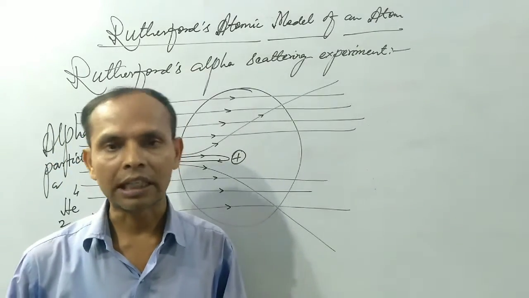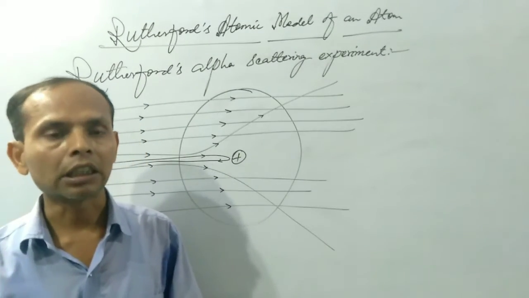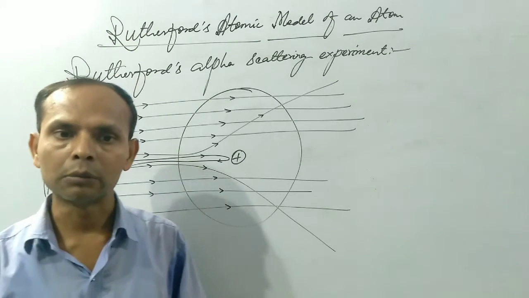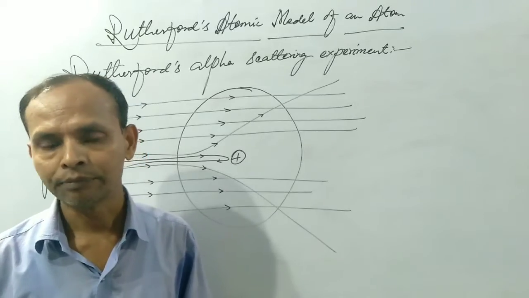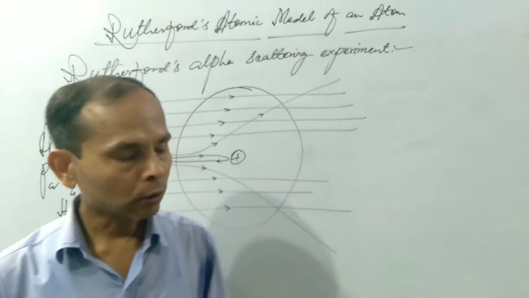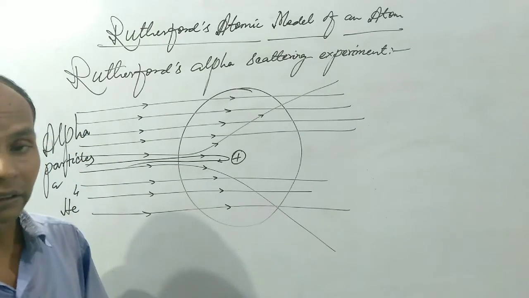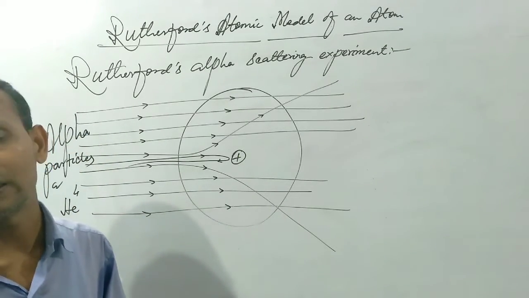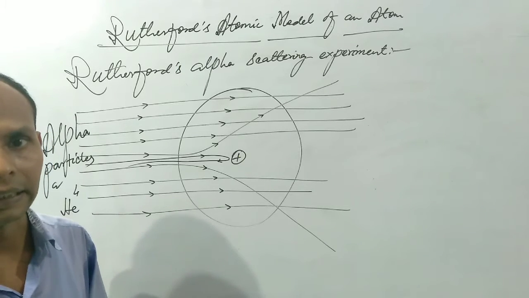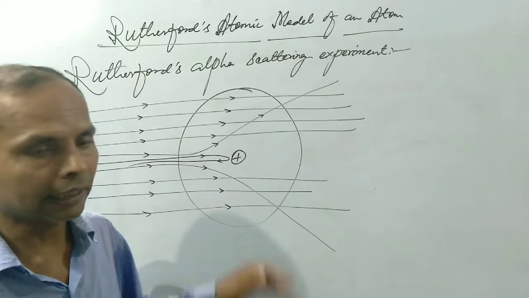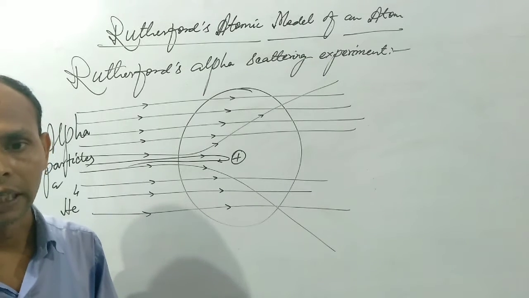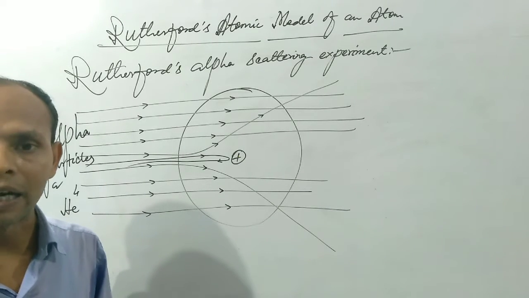Rutherford was the first scientist who gave a successful atomic model of an atom, and after Rutherford's atomic model there are many other atomic models, like Niels Bohr's atomic model. So the first successful atomic model was presented by Ernest Rutherford in about 1911. He took a thin foil of gold and bombarded alpha particles on the thin foil of gold.